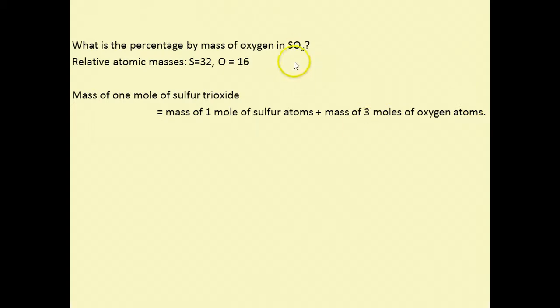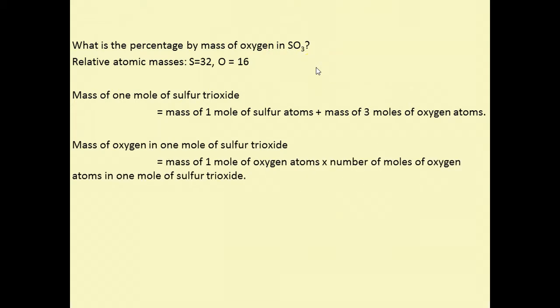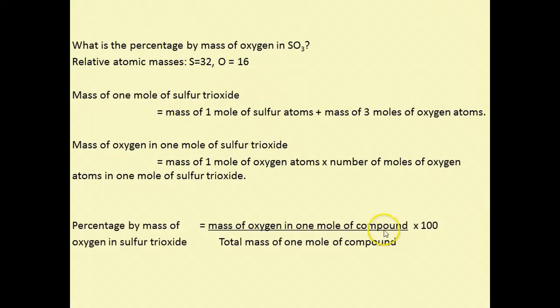We'd then need to work out the total mass of oxygen in 1 mole of sulfur trioxide, and as we can see from the formula, there are 3 moles of oxygen atoms per mole of sulfur trioxide. And then what we'd do is the mass of oxygen divided by the mass of 1 mole of sulfur trioxide times by 100 to get the percentage by mass of oxygen in sulfur trioxide.